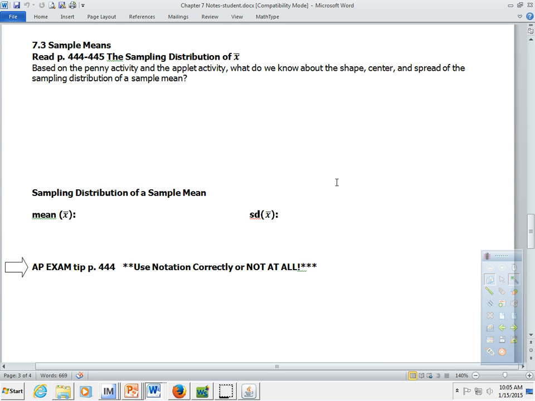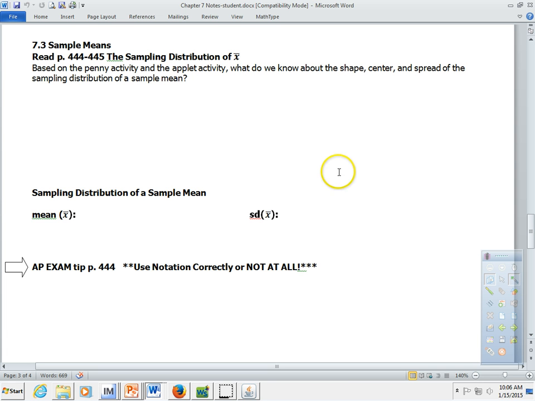One thing that hopefully you're noticing as we go through this is that the standard deviation in a sampling distribution is smaller than the standard deviation of its population. And if we haven't noticed that yet, that has a lot to do with the fact that the population distribution, when we're talking about proportions, very often is a bar graph that wouldn't have a mean or a standard deviation. So if you haven't thought about that or realized that the sampling distribution will have less variability, then you're going to find that out throughout the course of this discussion about sample means. So let's get to your notes.